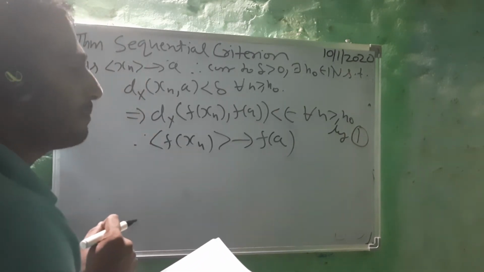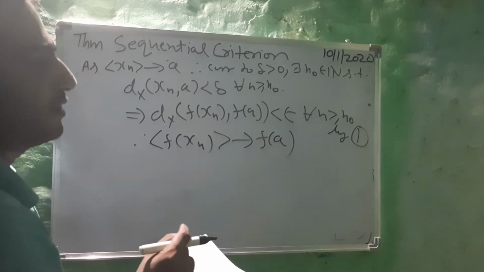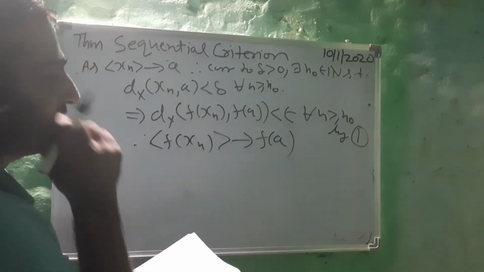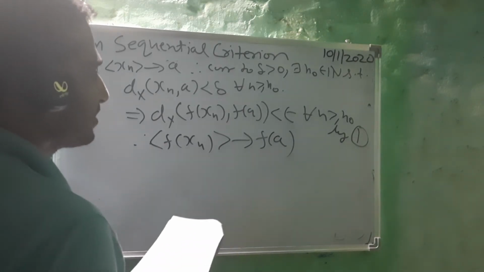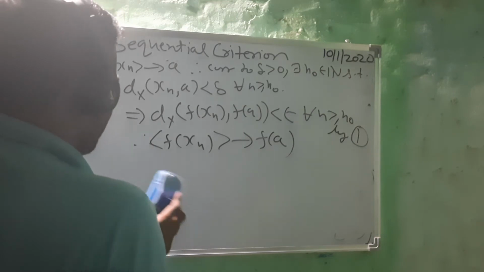Now in the backward part we are going to assume that whenever xn converges to a implies f(xn) converges to f(a), the function is going to be continuous. That we have to prove, right? So this part is very simple.